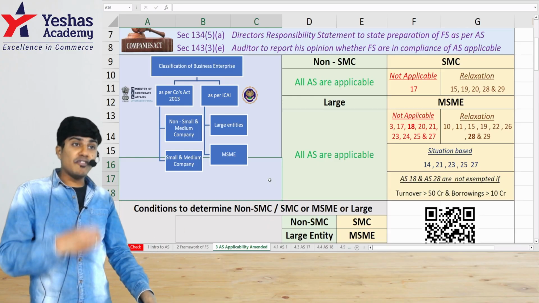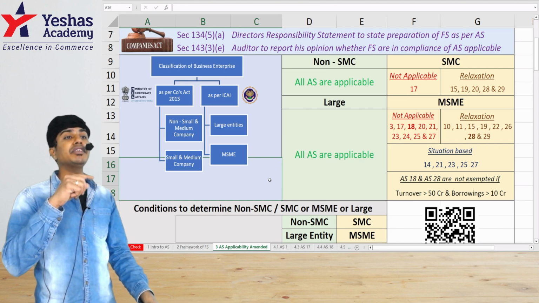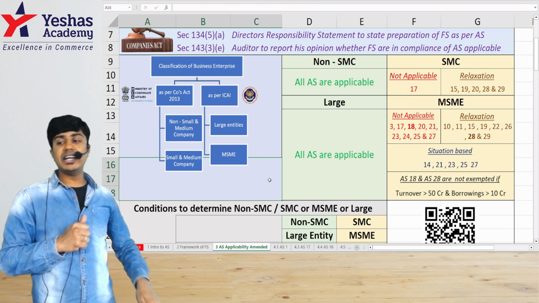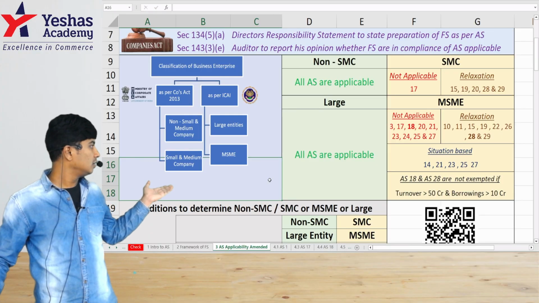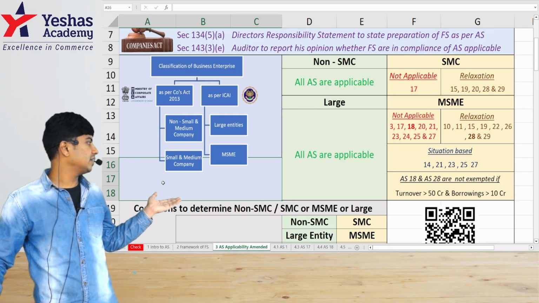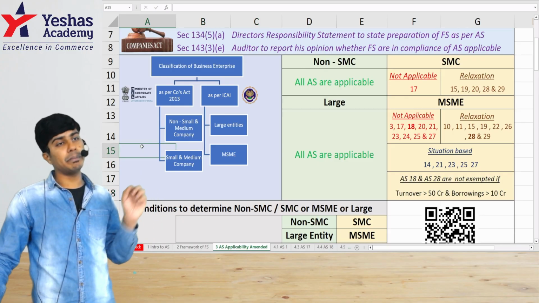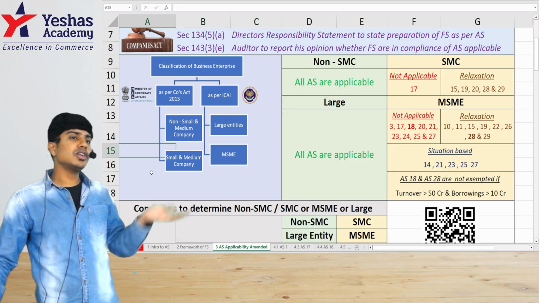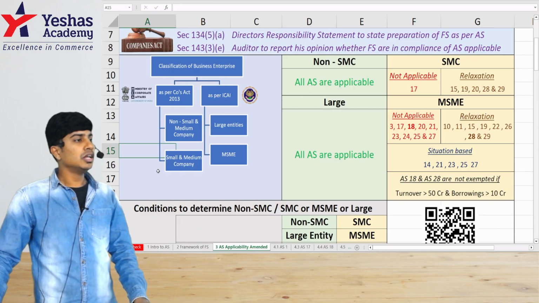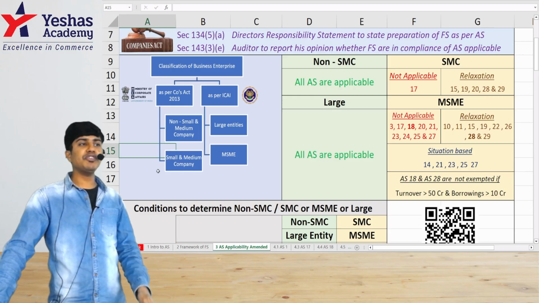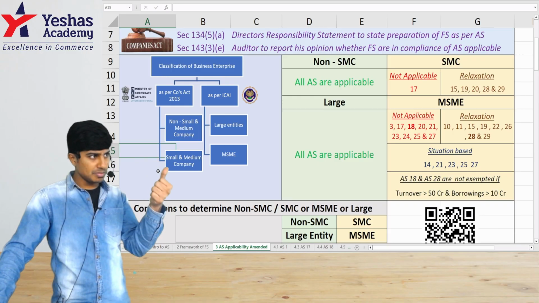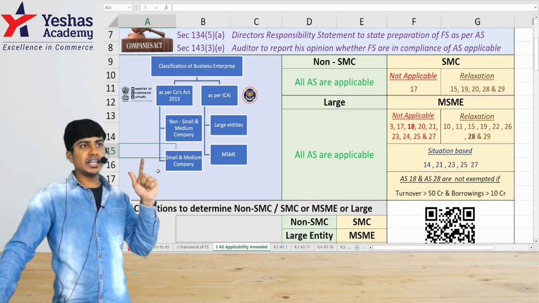For the purpose of applicability, MCA, dealing with corporate entities, has divided entities into two categories. One, non-SMC. Second one, SMC. SMC means small company, and non-SMC means not small, not medium company. So as per MCA, what is the classification? Two. One is SMC, second one is non-SMC.